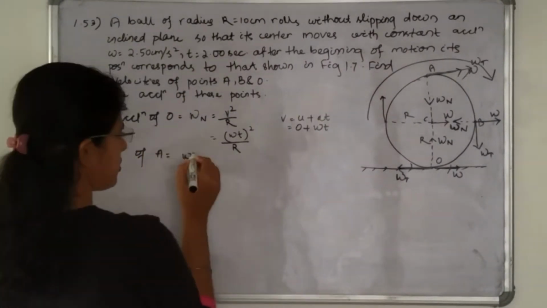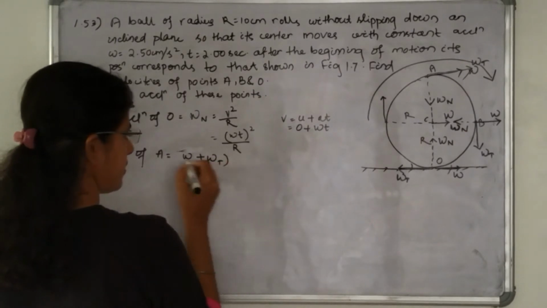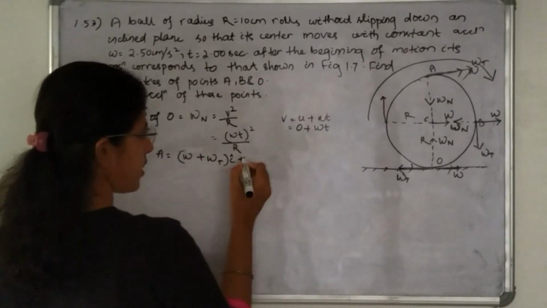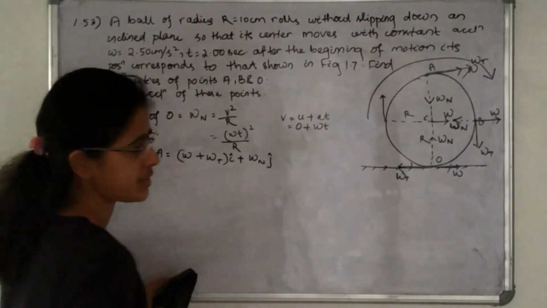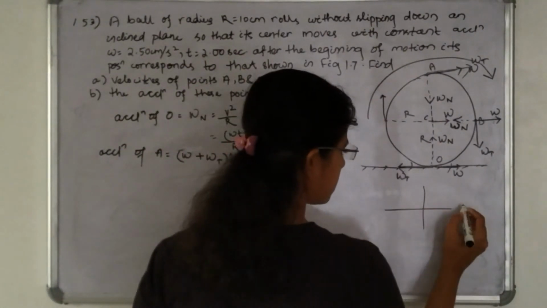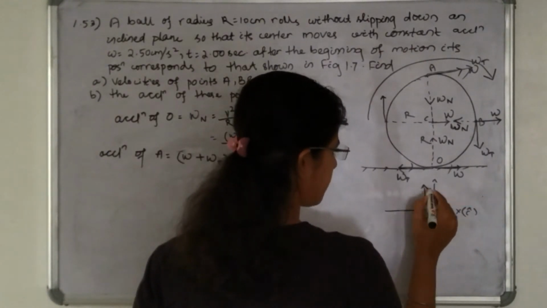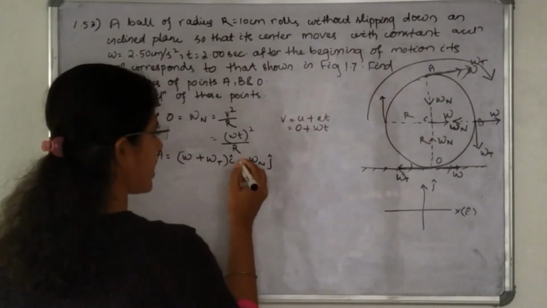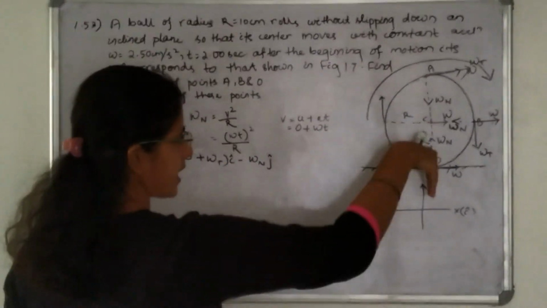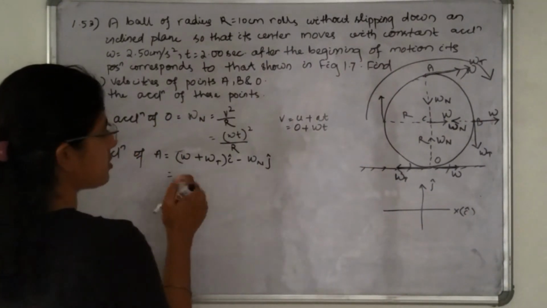That means w plus wt i cap plus wn j cap. That is, this is x or i cap, positive x direction. This is j cap, positive y direction. Okay. According to this, it is minus wn j cap, that is, it is directed in the negative y direction.